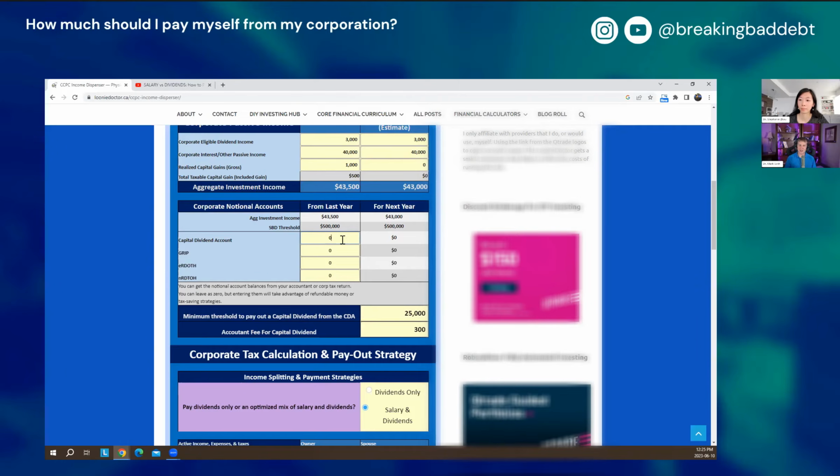So looking on your corporate tax return could help you, although most of us get lost trying to look at our corporate tax returns. So the easiest thing is to ask your accountant, what's the balance in my capital dividend account, my GRIP account, my refundable dividend accounts, which would be eligible or non-eligible. And then you can put those numbers in there. If you don't know them and you leave it zero, that's okay. The calculator still works. But if you put them in there, then the calculator will try to empty those accounts out if it's tax efficient to do so.